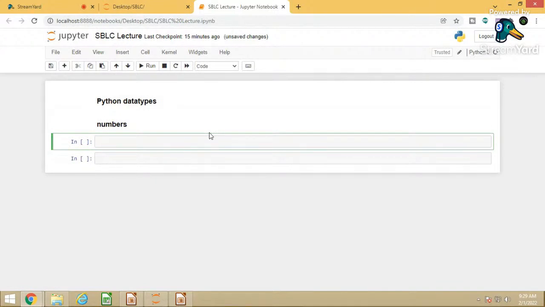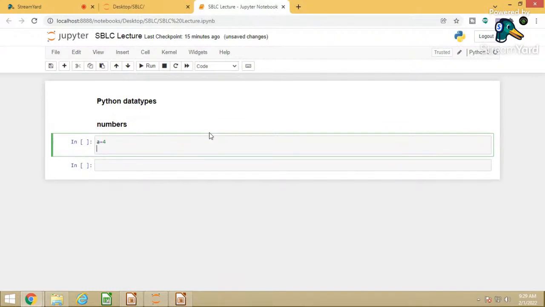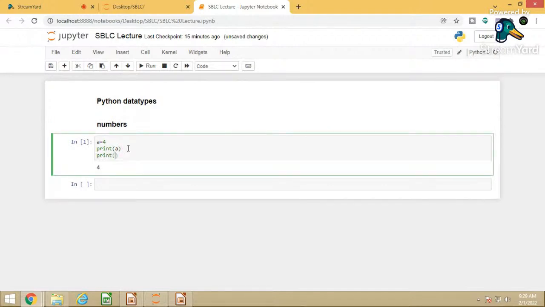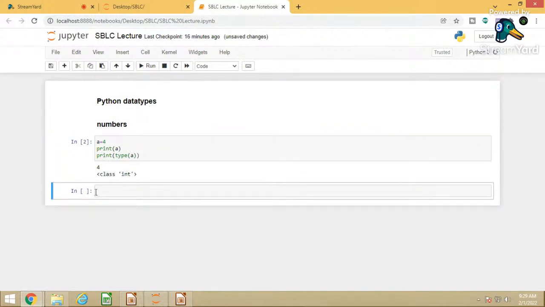Now, suppose we have a variable a, and I want to store the value as an integer, so I just have to put a is equal to 4. I need not specify the type of the variable. So I will print it without any problem. It will run. So you can see the 4 is stored in variable a. Also you can check the type of it, type of a. It will give the type as class int, so it is accepting it as an integer.